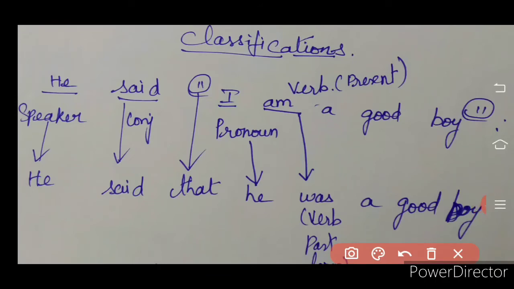Okay? So, instead of this double quotations, you will use that. That is the conjunction over there. Okay? I is the pronoun. I has become he. Okay? Am is the verb. Am is the verb that is telling you this is the present form of a sentence. So, this am is becoming was and it is the past form of the sentence. Got it? And this a good boy will come as it is. Is that clear? Okay? Fine.